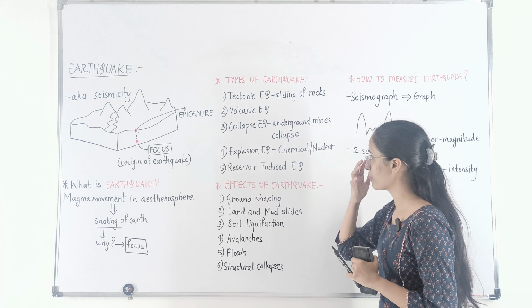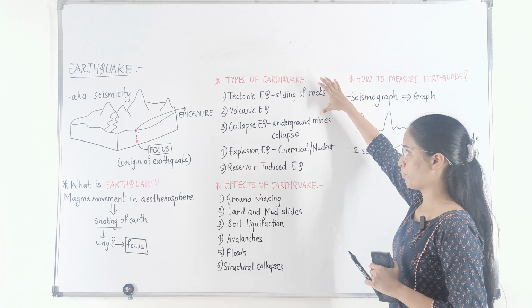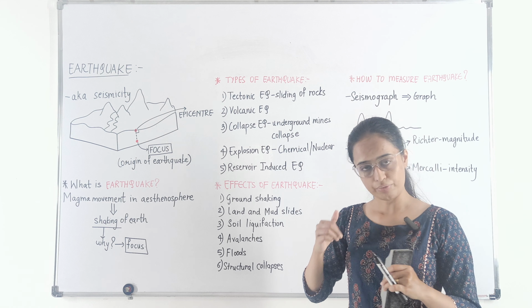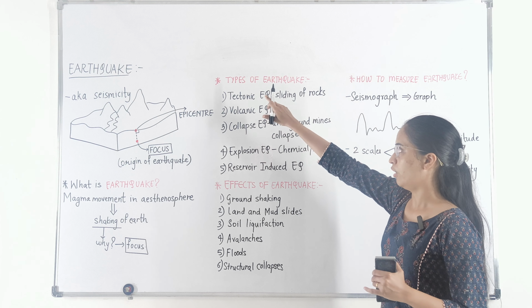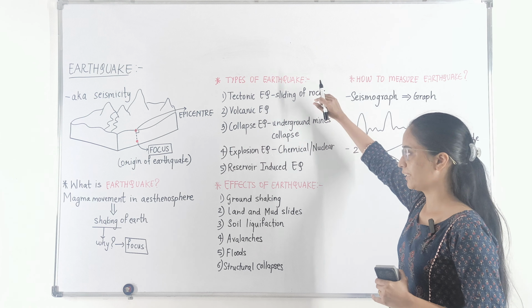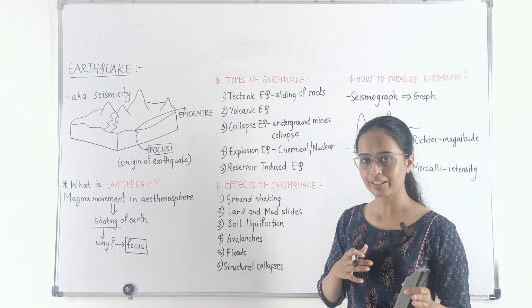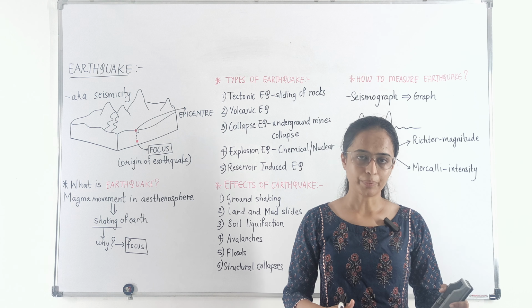Now there are different types of earthquakes depending upon how they take place. We have classified them. For example, we have the tectonic earthquake. The tectonic earthquake is basically the earthquake that takes place due to the sliding of rocks. Whenever there is a huge amount of sliding of rocks, the tectonic earthquake takes place.